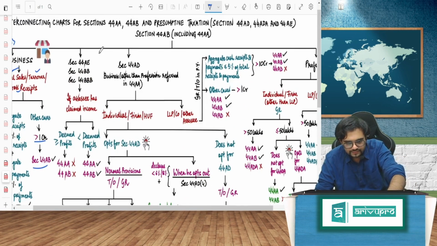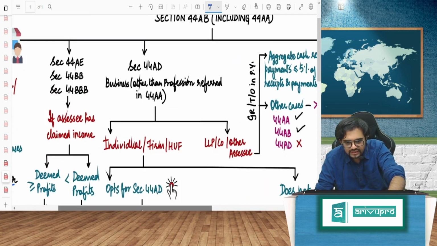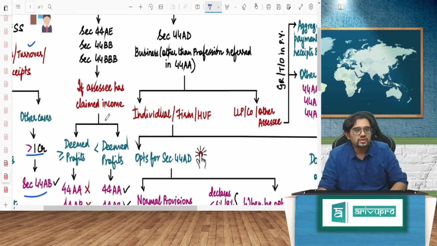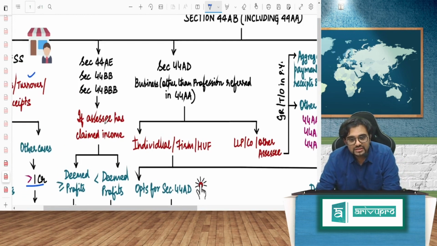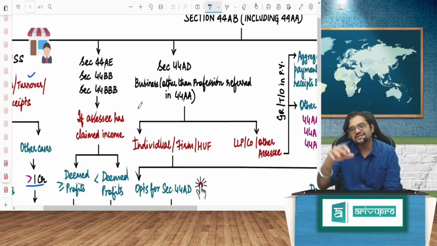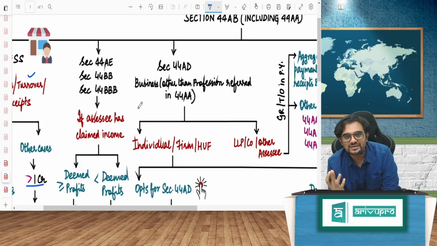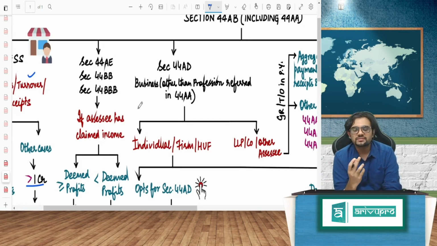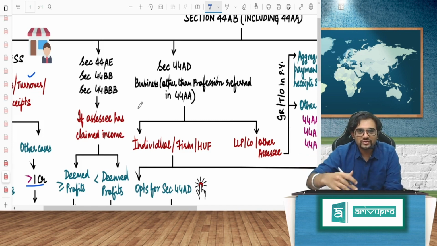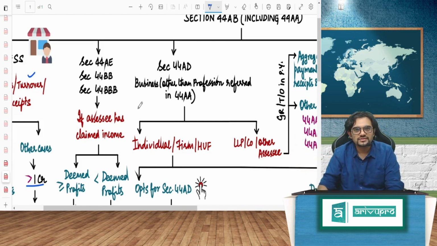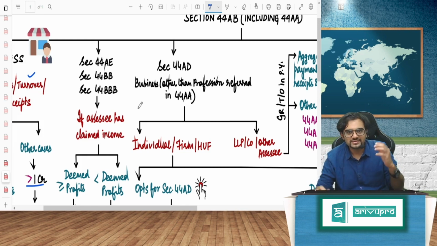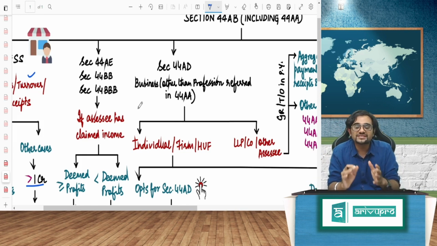Second part. Again, if we read the section 44AB and A together, this is what we will get out of it. First, section 44AE. Section 44AE. For example, just remember. See, sometimes I make some stupid things to remember this, guys. Okay. So just remember, you're walking on the road, suddenly one goods vehicle will come. You'll say, hey! Think about it. Visualize. It's stupid visualization, it will work.